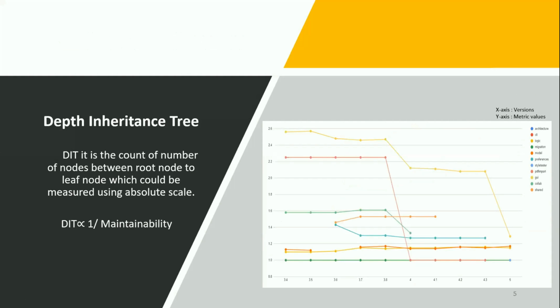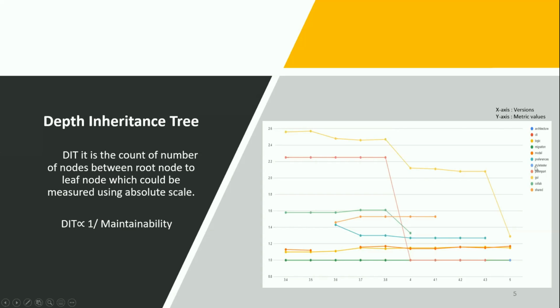And then the next metric on size and structure is depth of inheritance tree, DIT. It can be defined within a class hierarchy. It measures the number of nodes between a root node and a given node. Basically, it measures the inheritance within a class.